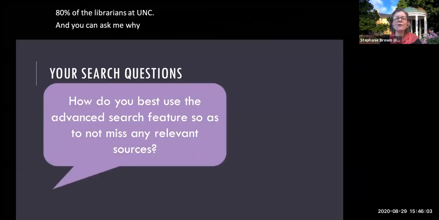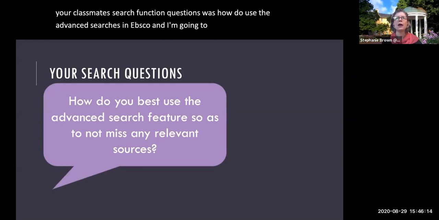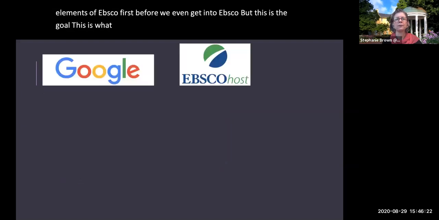So one of your search questions, one of your classmates' search questions was, how do you use the advanced searches in EBSCO? And I'm going to go over some important elements of EBSCO first before we even get into EBSCO. But this is the goal. This is what we're going to get to.